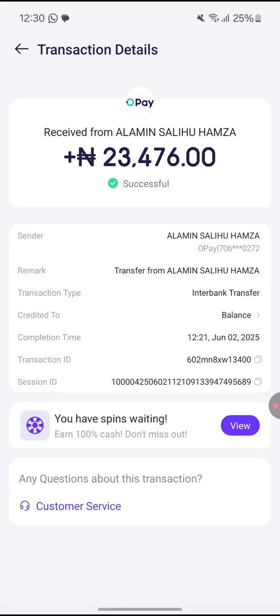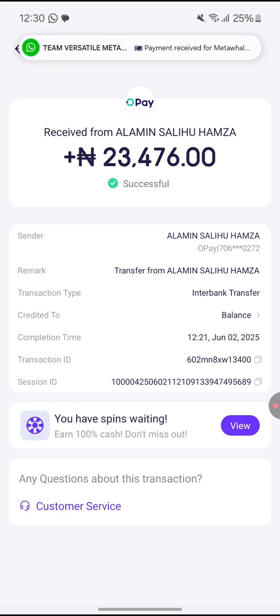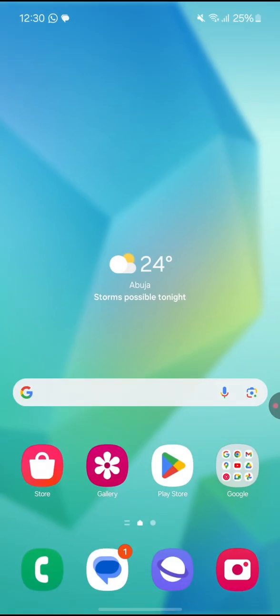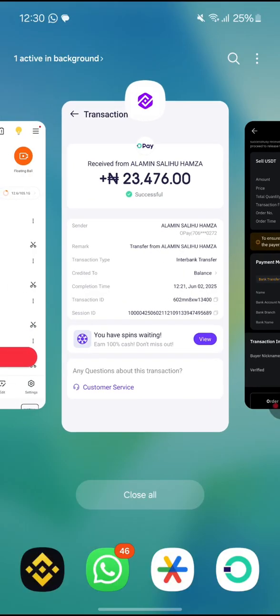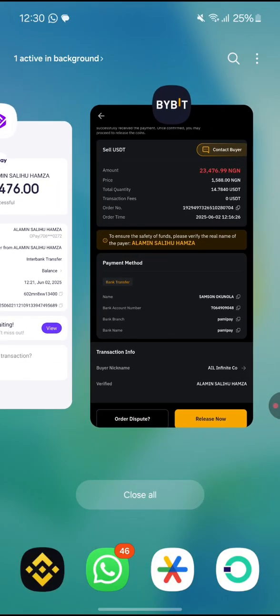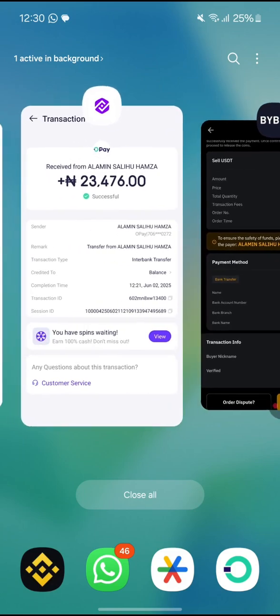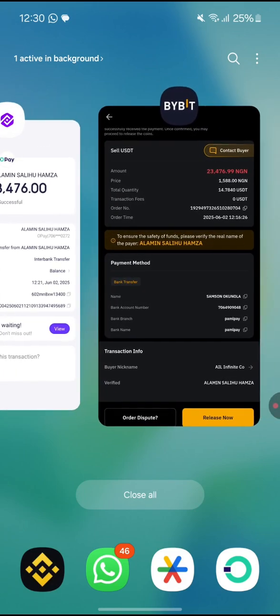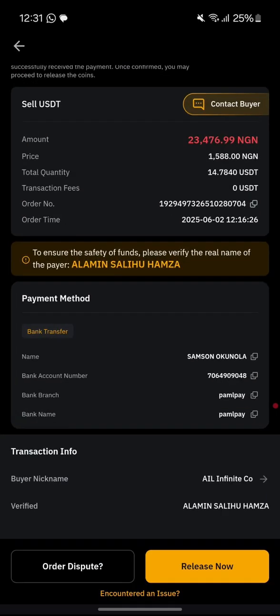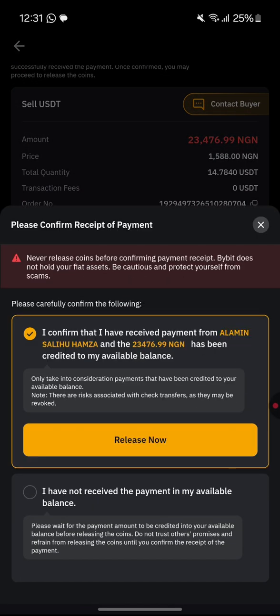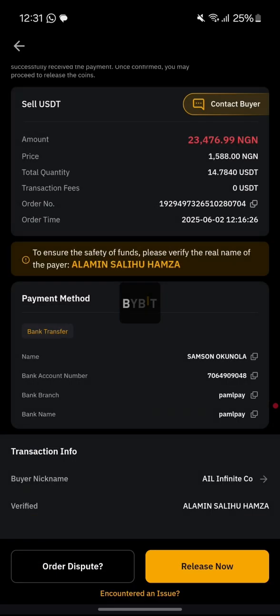So you can see the name, right? Just check it, maybe it's correct. You can see the name of the person that transferred the money to us. And you can see the money that we received is exactly the same amount we placed for withdrawal. The next thing we are going to do is release the coins for the person. So we are going to release the coins. I've confirmed.